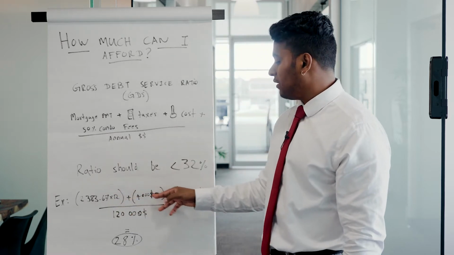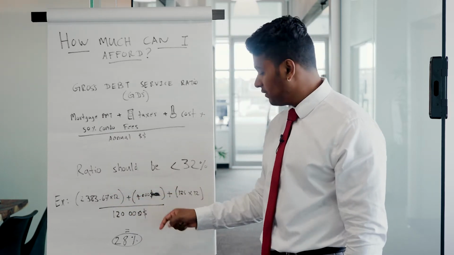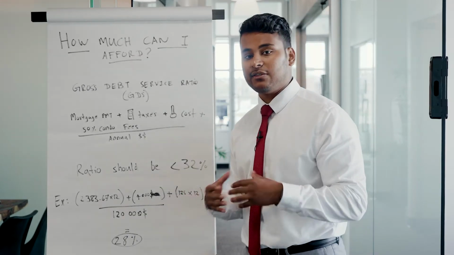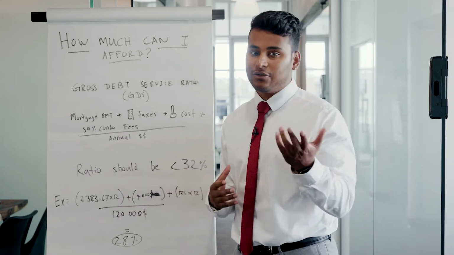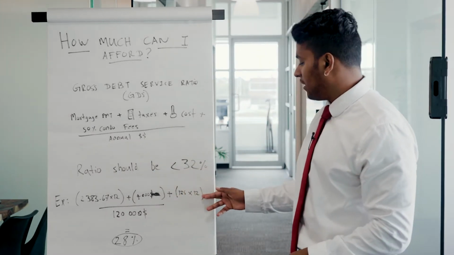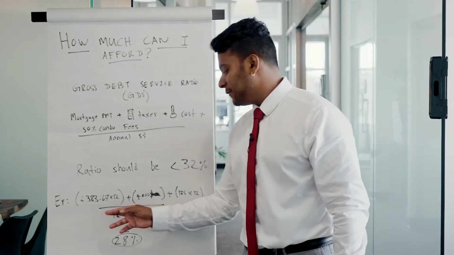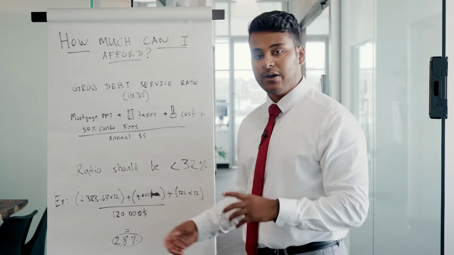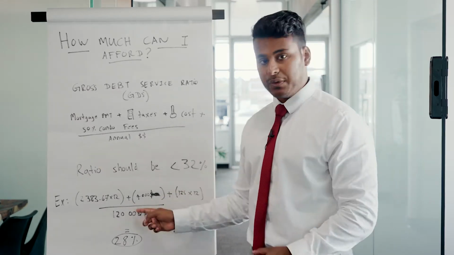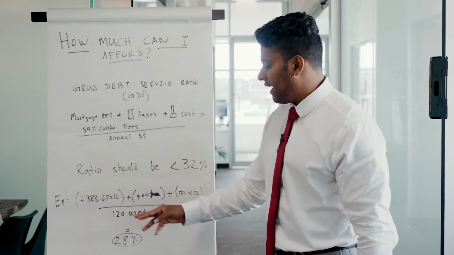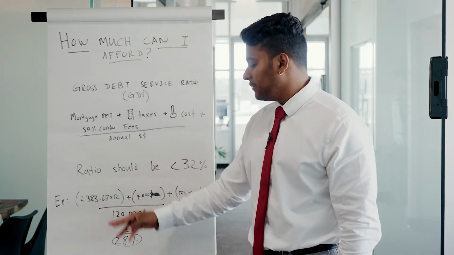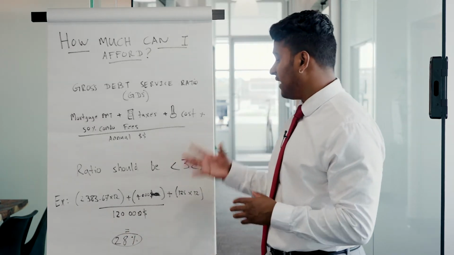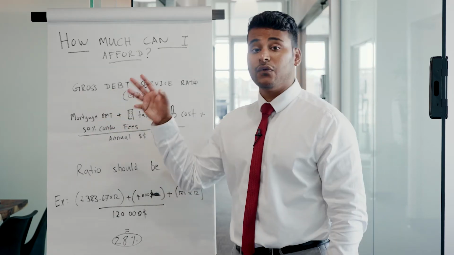We take the annual property tax, that is $4,000. We take $125 per month for your heating costs. That's the minimum that banks usually take, even though it's more than that, especially in winter. We take $125 times 12 months, and we divide that by $120,000. That's the annual income. It could be one person's income, it could be the whole family's income. We put it all together, and that equals a debt ratio of 28%. So this person or this family, do they qualify? The answer is yes. They qualify for a mortgage of $400,000.